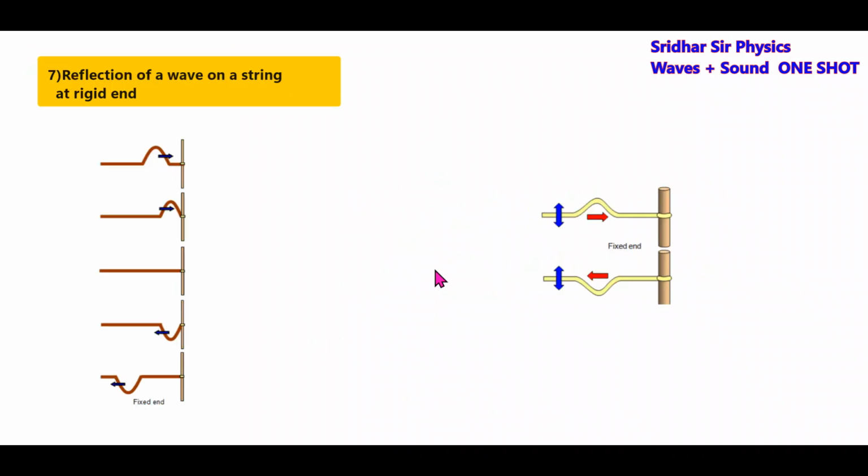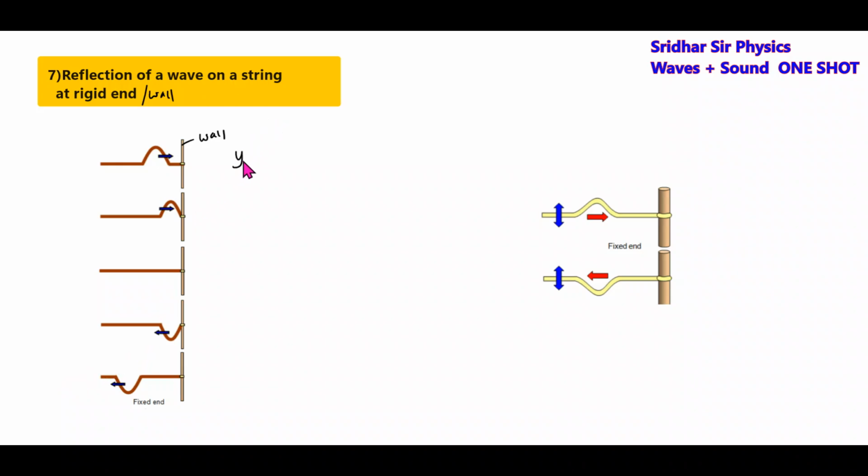As the pulse starts propagating, here we are going to discuss the reflection of a wave on a string at the rigid end or wall. When a pulse arrives here, gets reflected, it will get inverted.